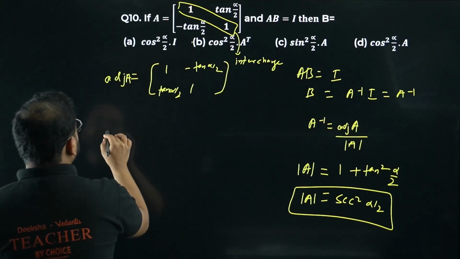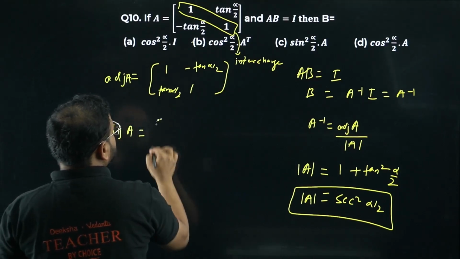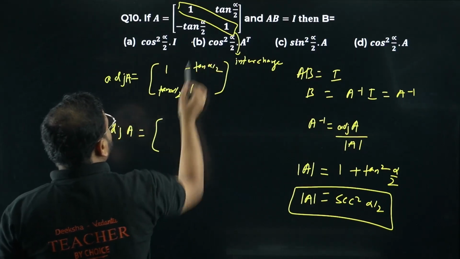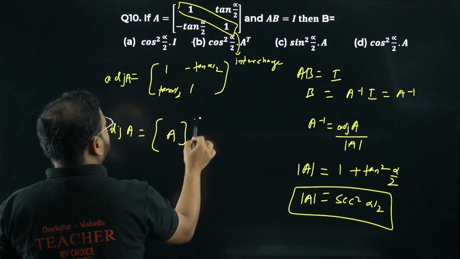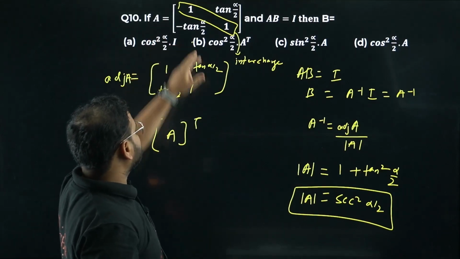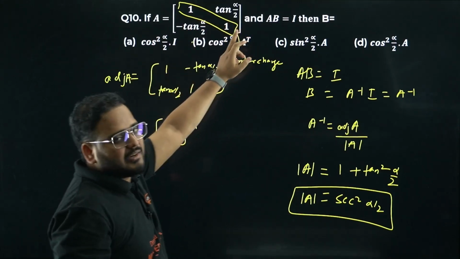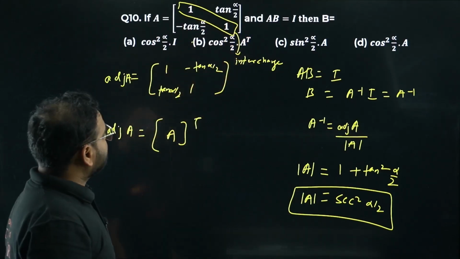So can I not say that adjoint A is actually in this particular case coming as A transpose? If you take this transpose, this part will come over here, this will come over there. So this will become A transpose. Have a look.